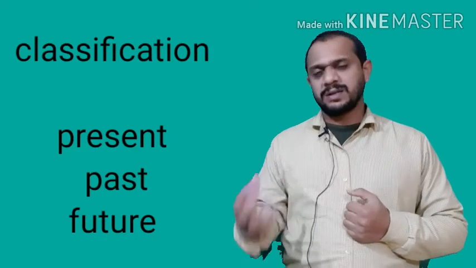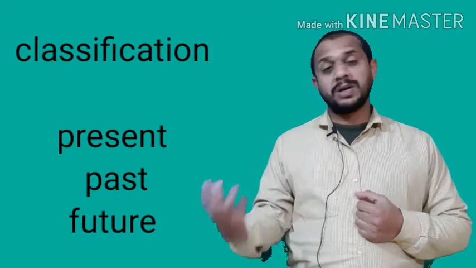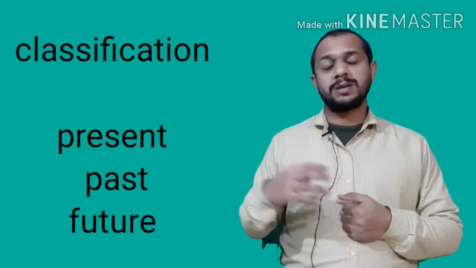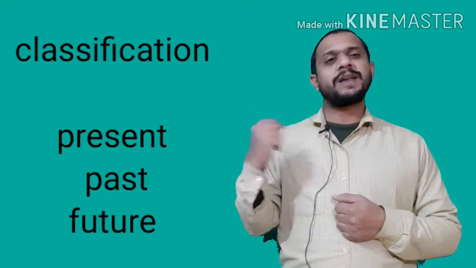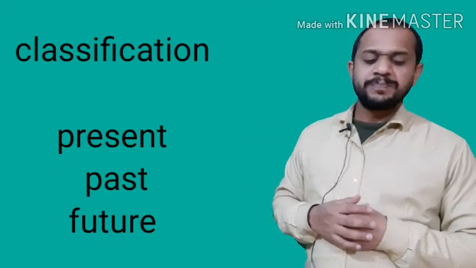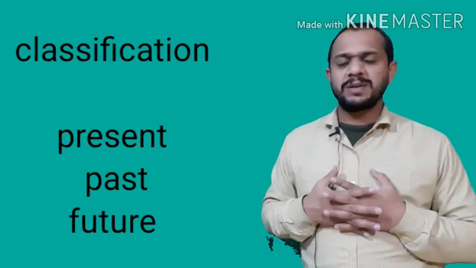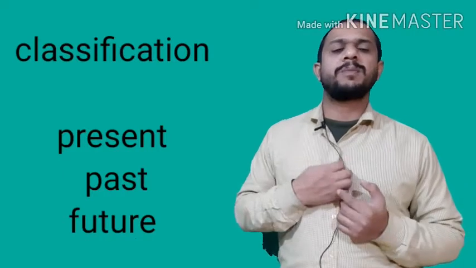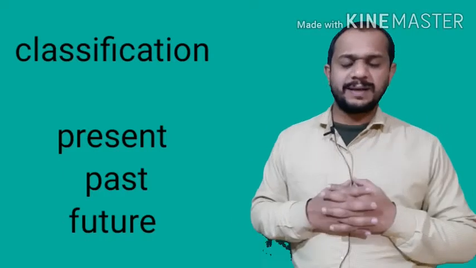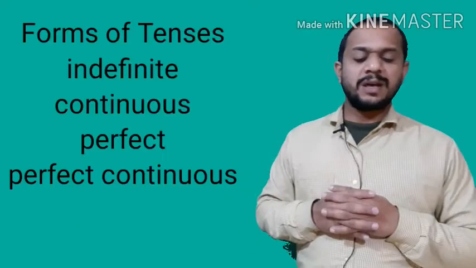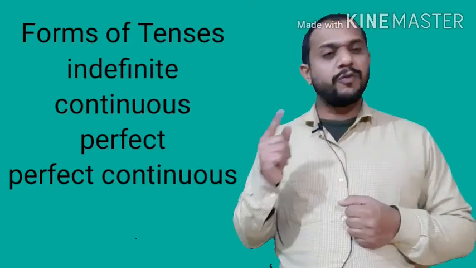It means the actions that are going to take place. So we have three classifications: present, past and future. And if we talk about forms of tenses, meaning types, there are four forms.